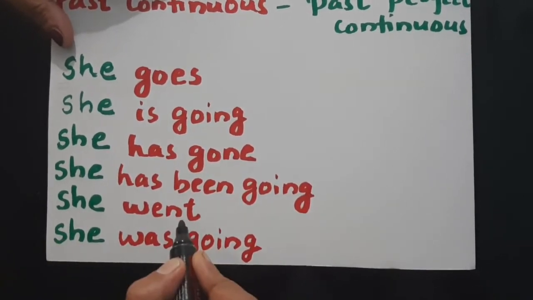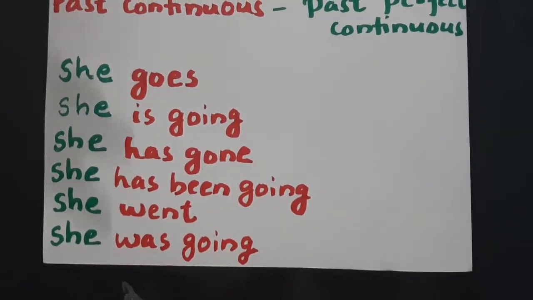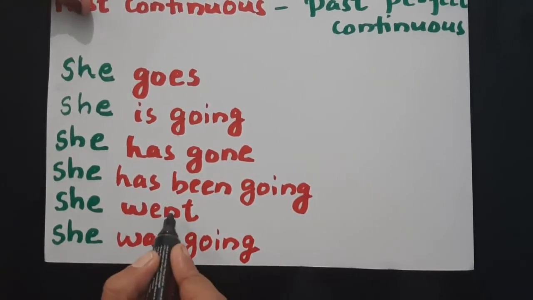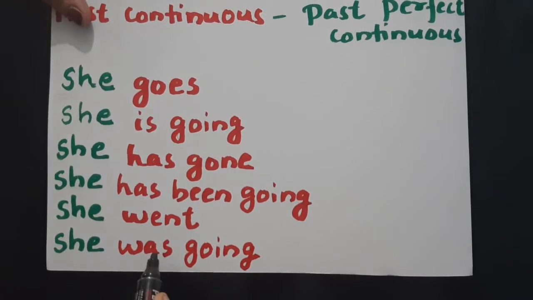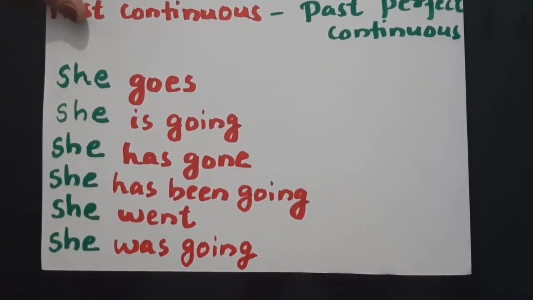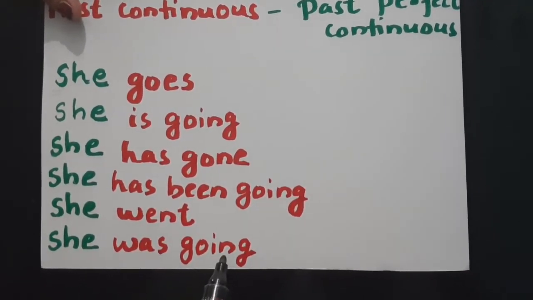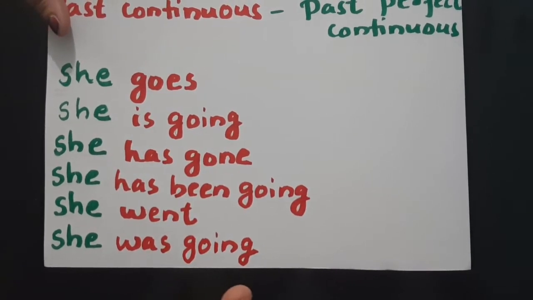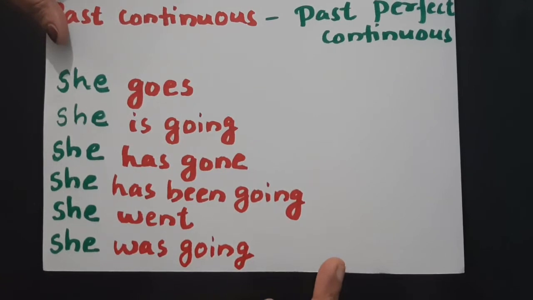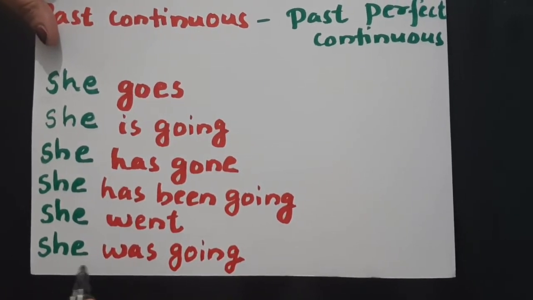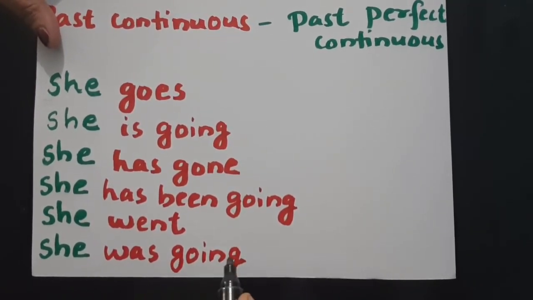If you have the tense like this, how will you change? She had gone. Okay, here you have past continuous tense. You know that would be converted to past perfect continuous, that is, she had been going.